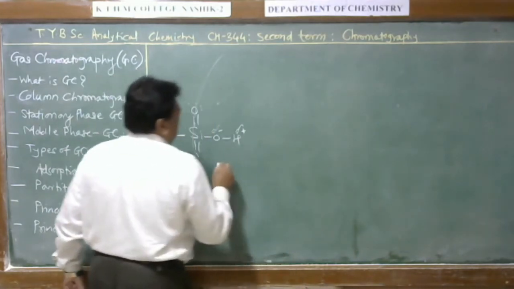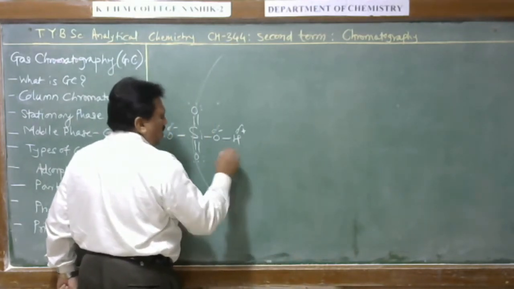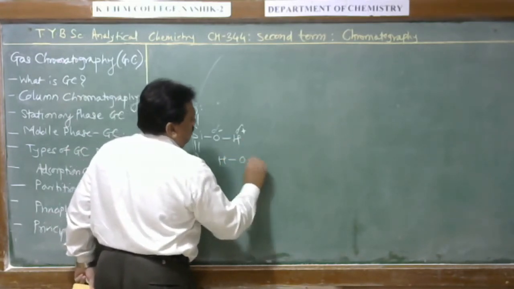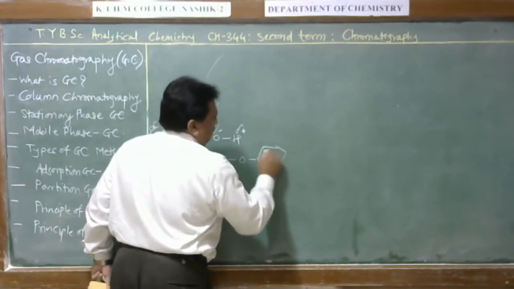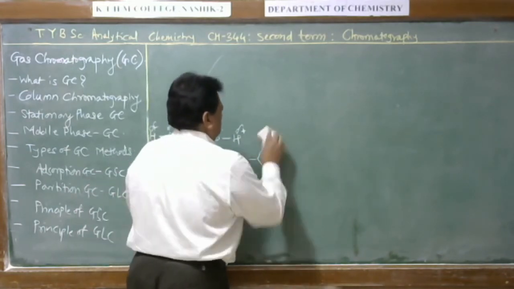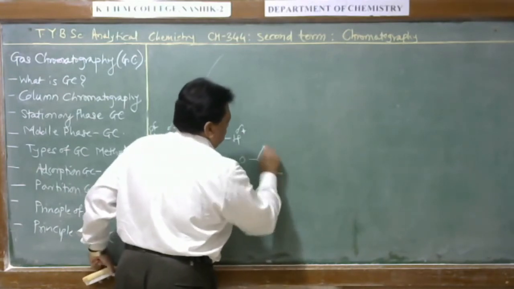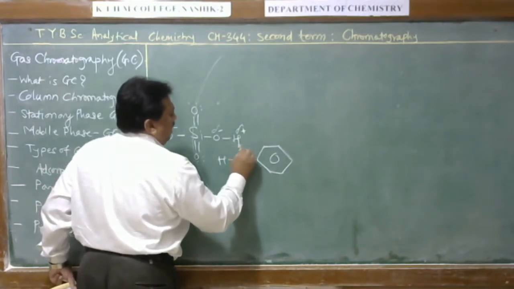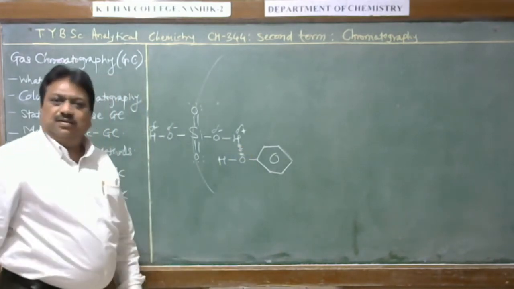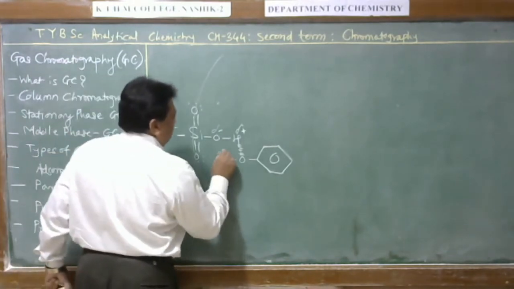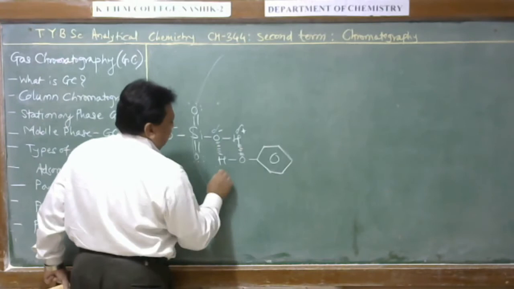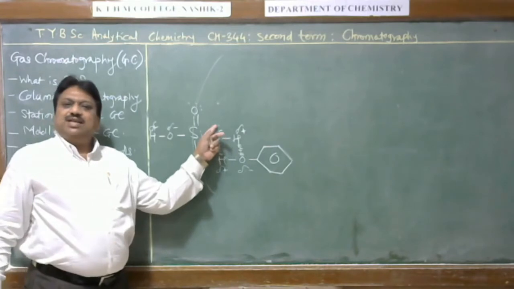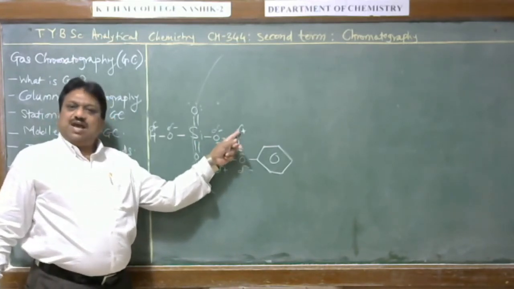Suppose we are passing phenol, whose structure is like this, with OH, in this fashion. Then this oxygen is bound with this H plus ion, and this hydrogen having a slight positive charge gets bound with this oxygen having a little negative charge.